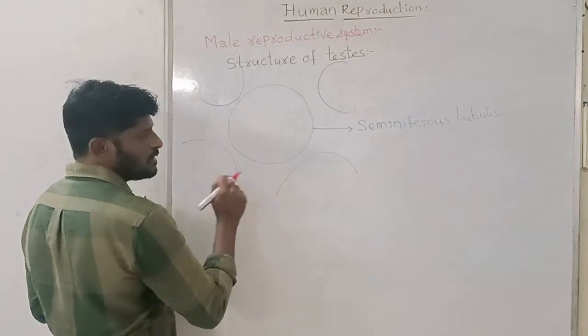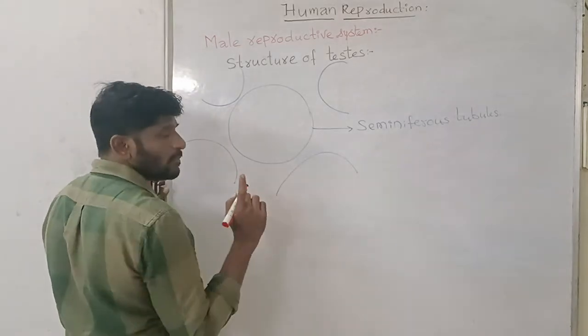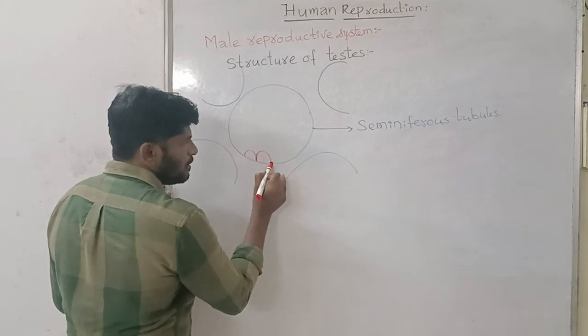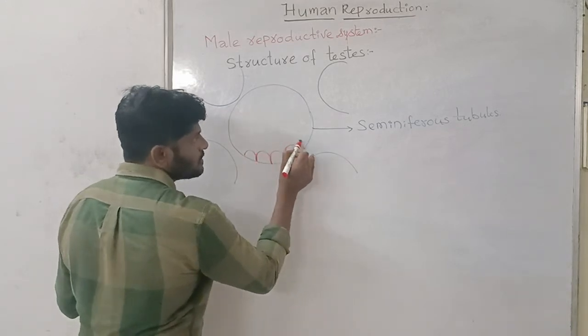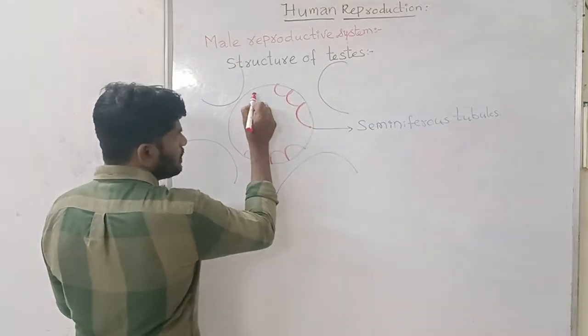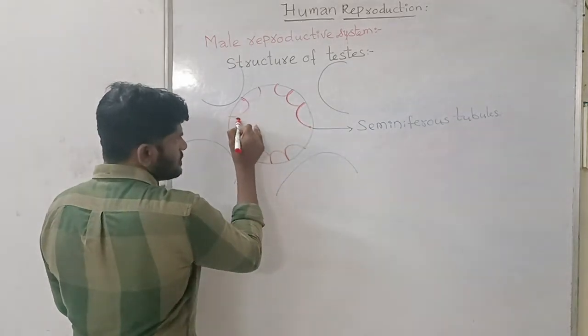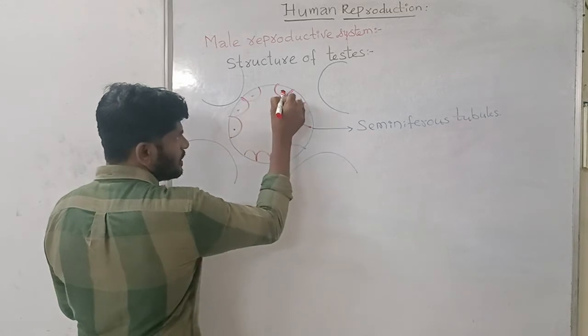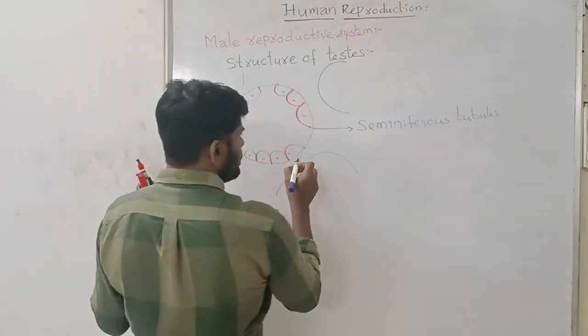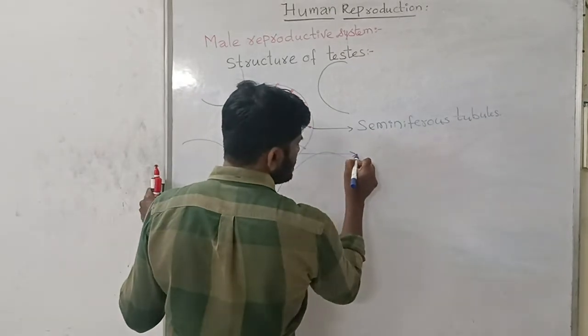This is the wall of the seminiferous tubule. It is lined by two types of cells. One is the male germ cells.